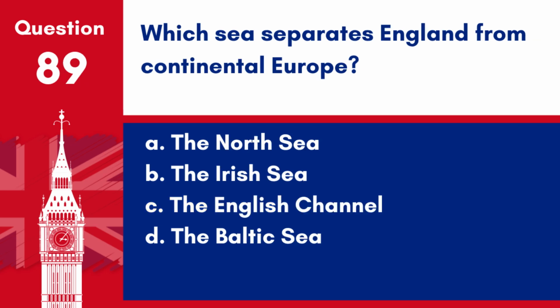Question 89. Which sea separates England from continental Europe? A. The North Sea. B. The Irish Sea. C. The English Channel. D. The Baltic Sea. Answer C. The English Channel. The English Channel is the body of water that separates southern England from northern France.